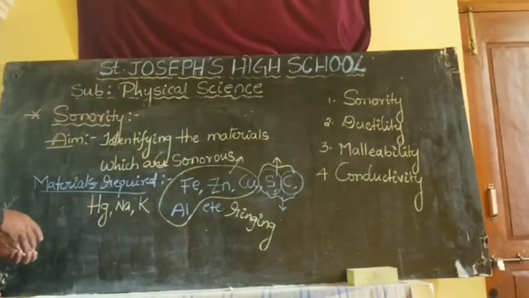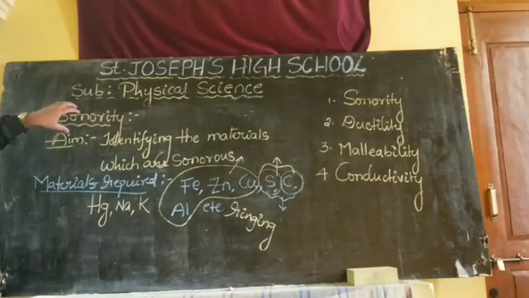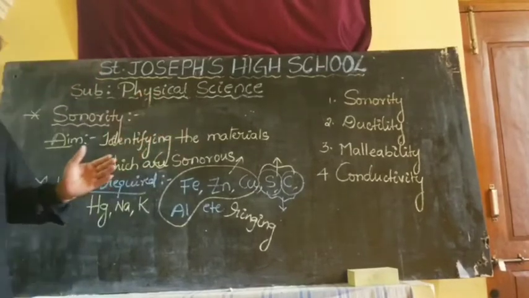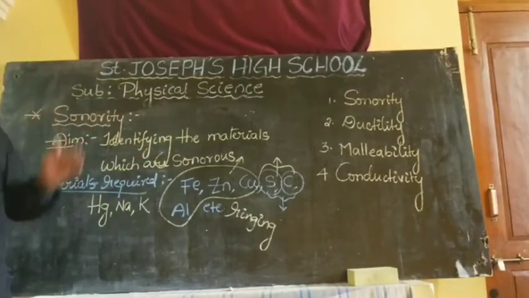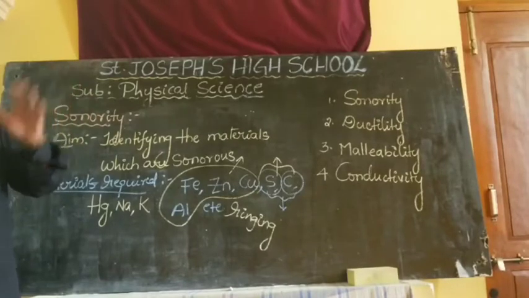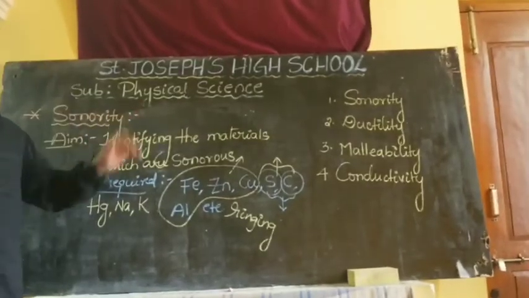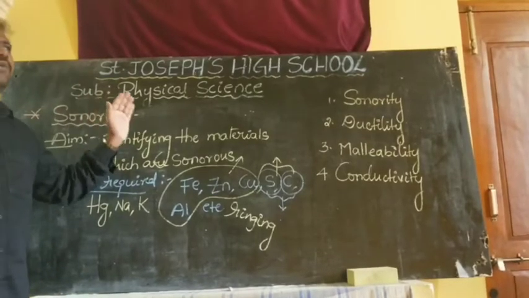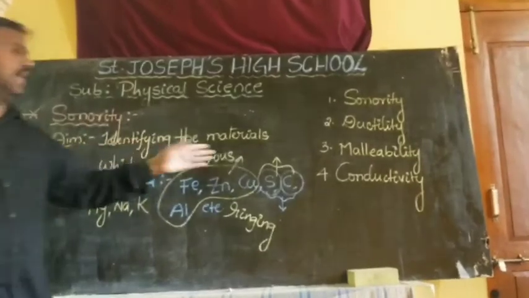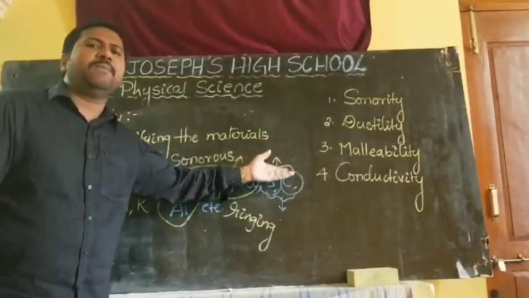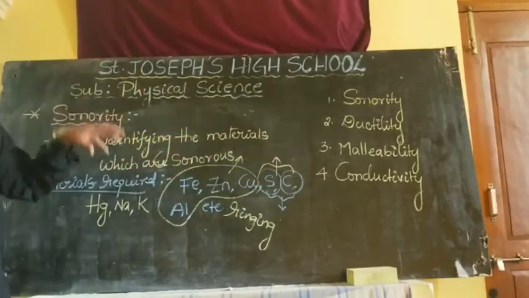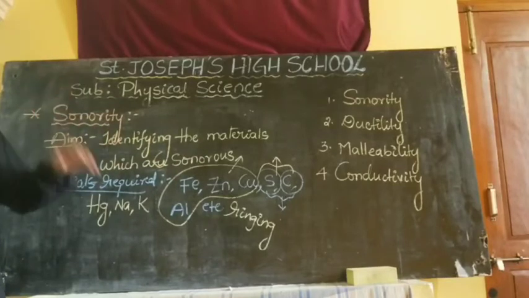Is it clear, children? In previous years you got a very important question from this concept. They ask: why is wood not used as a bell in your schools? We know that wood is a non-metal. It does not give any ringing sound. That's why we can't use wood as a bell in our school.